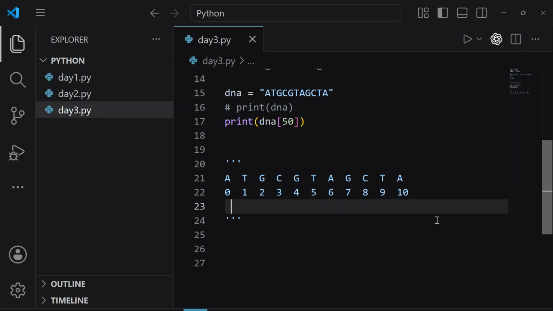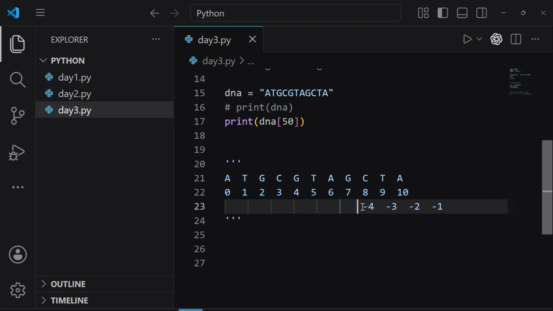In negative indexing, the last character of a string is always at position -1, no matter how long your string is. In positive indexing, it goes from left to right, and in negative indexing, it goes from right to left. So this T character is at -2, C is at -3 and G is at -4.